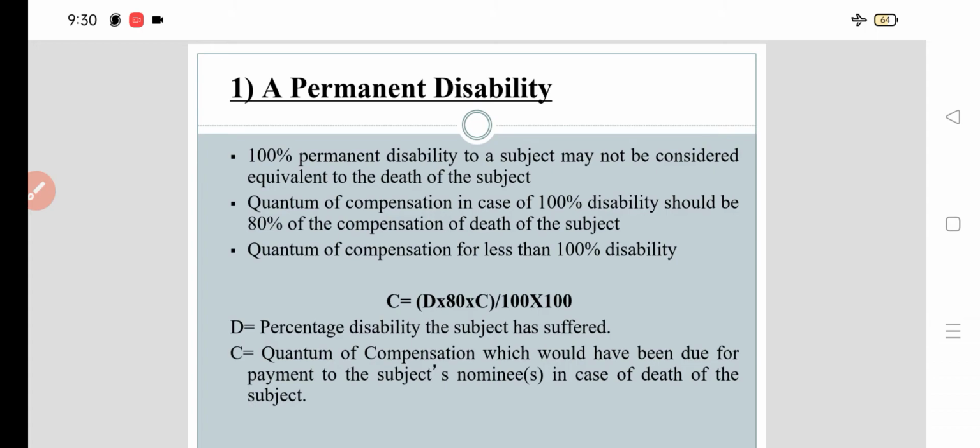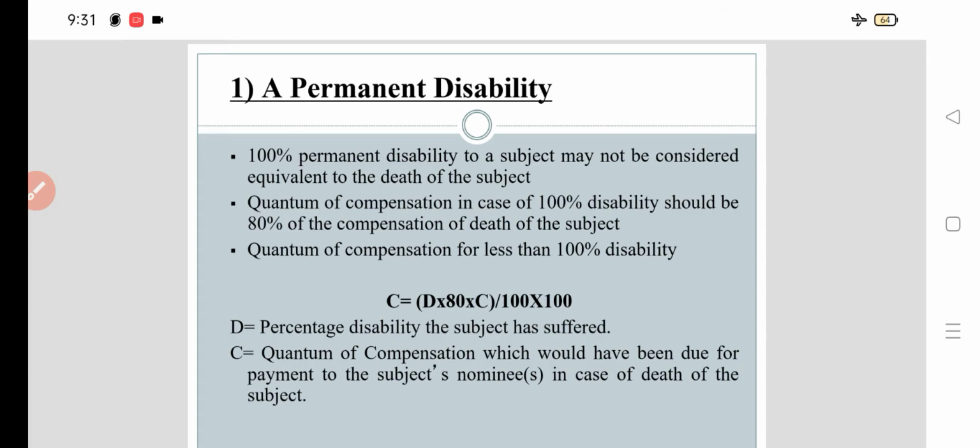Quantum of compensation in case of 100% disability should be 80% of the compensation for the death of the subject. So the quantum of compensation for less than 100% disability is calculated with the help of this formula: C = D × 80 × C / (100 × 100). So what is D and what is C?